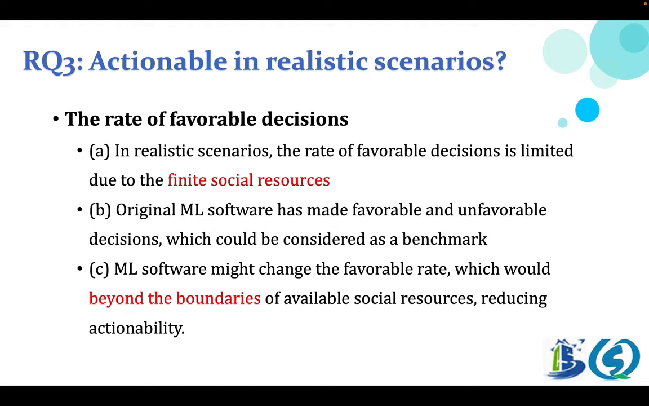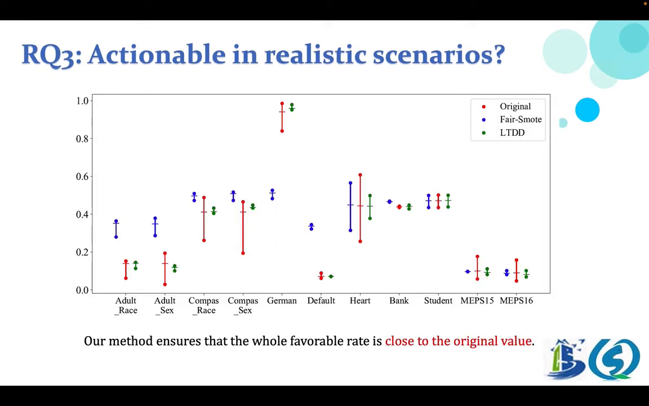Third, after applying fairness methods, machine learning software might change the favorable rate. If the favorable rate essentially increases, it would also raise the need for social resources, even beyond the boundaries of available social resources, reducing actionability. In this research question, we will compare our method with Fairway under the new indicator.